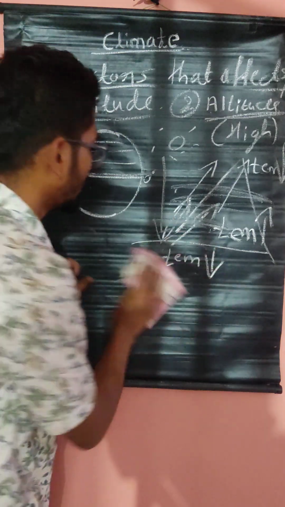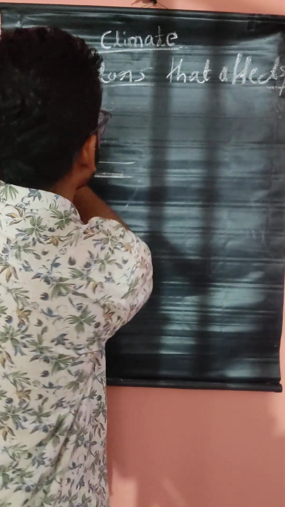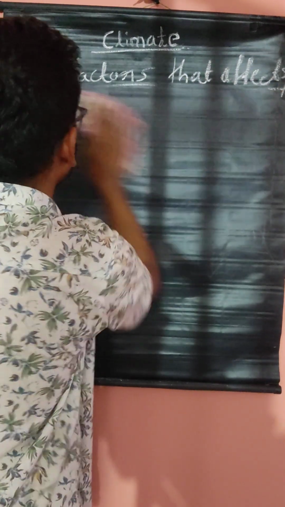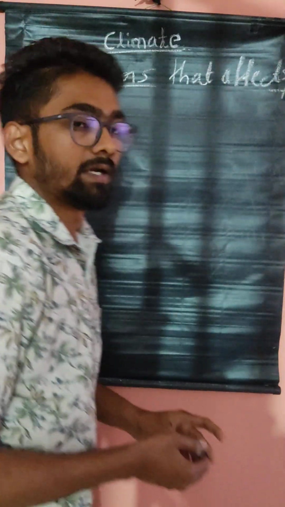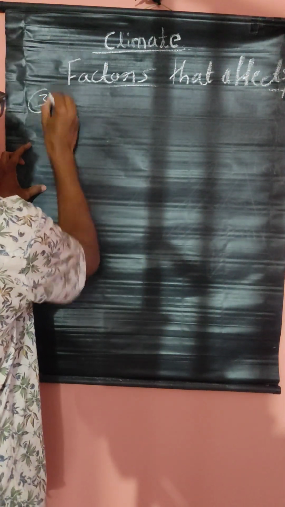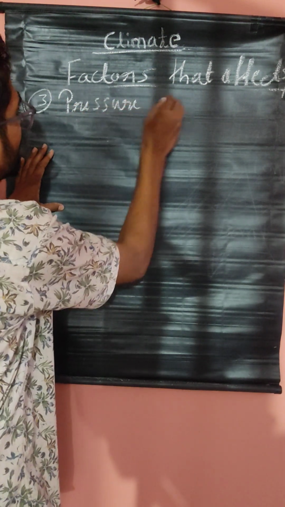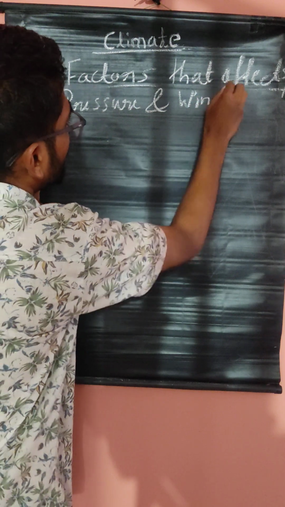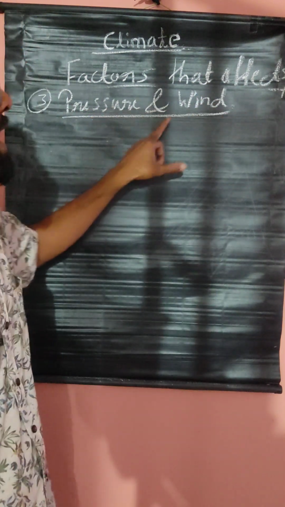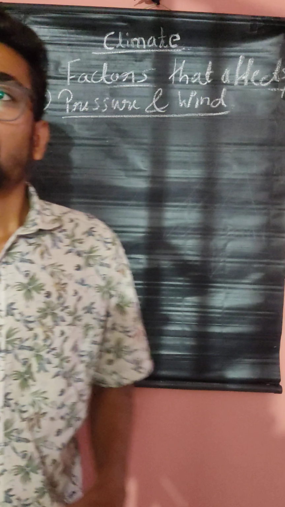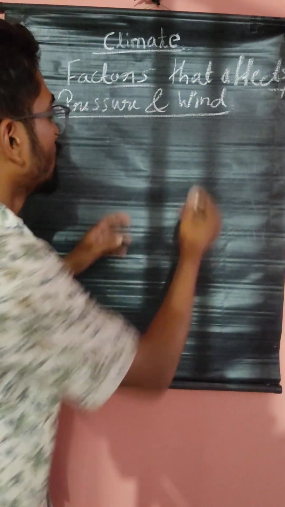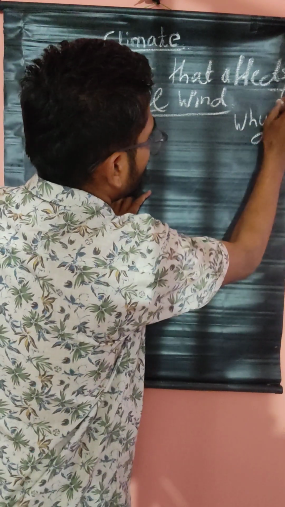And next one is very important. Listen carefully. The third factor is pressure and wind. See here, in the atmosphere, air will move like this. Air will move from one place to another place. Why will it move? Why is a question. Why will the air move from one place to another place?